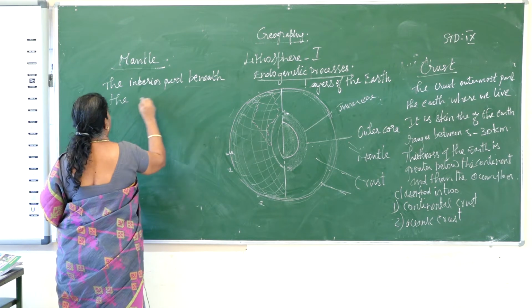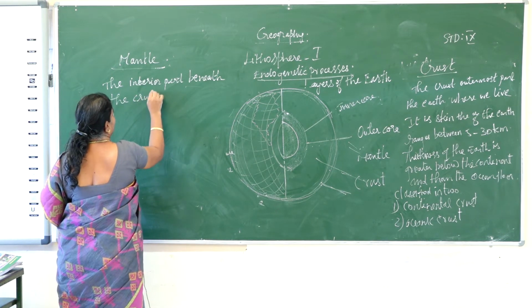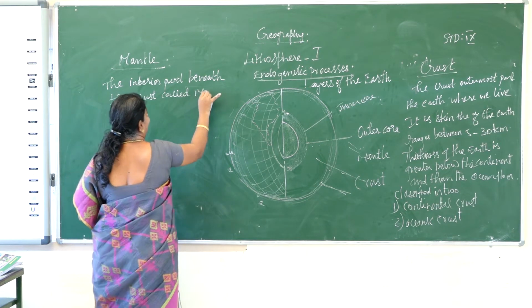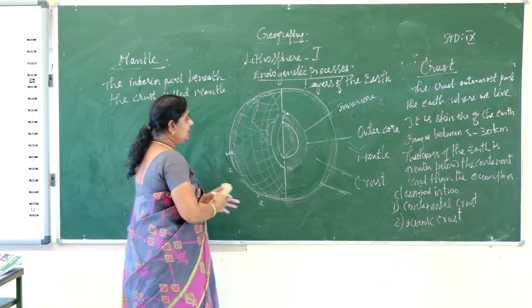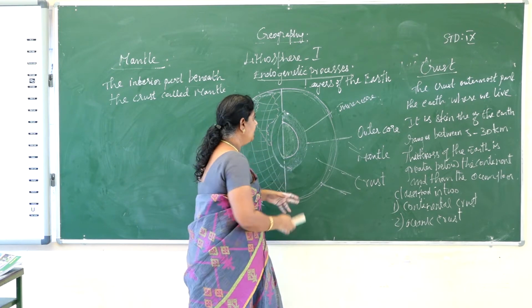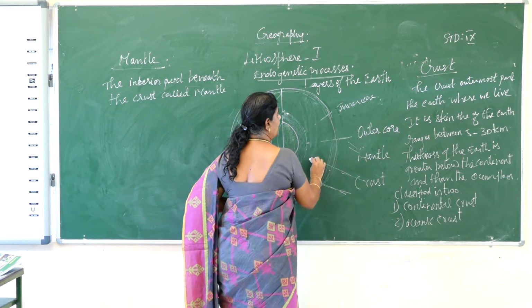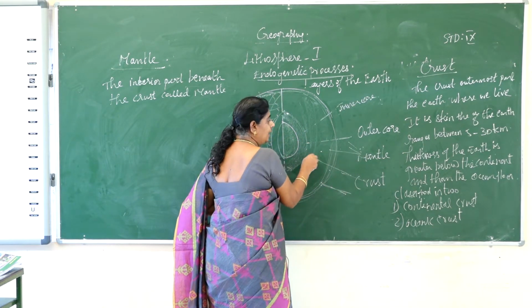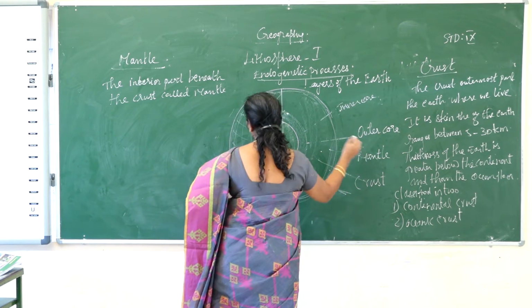This is the crust, and below this is the part called the mantle. This is below the crust. It is called the mantle.